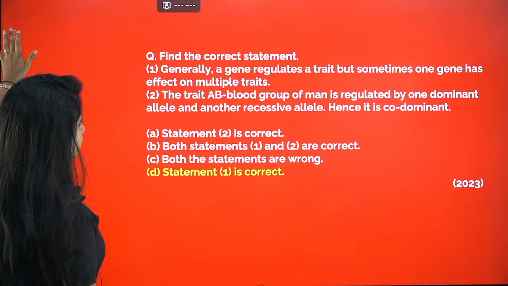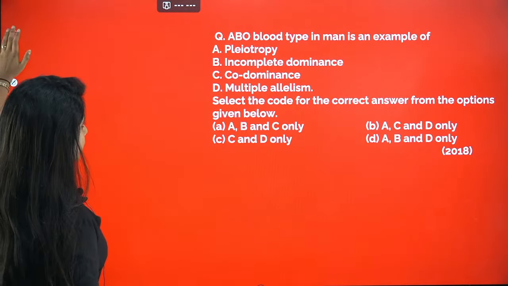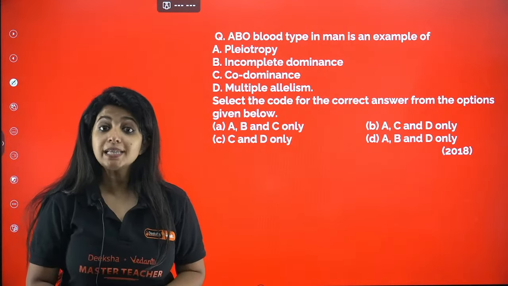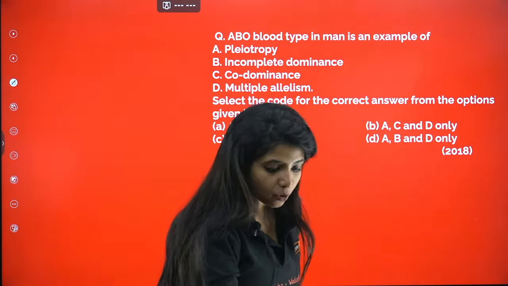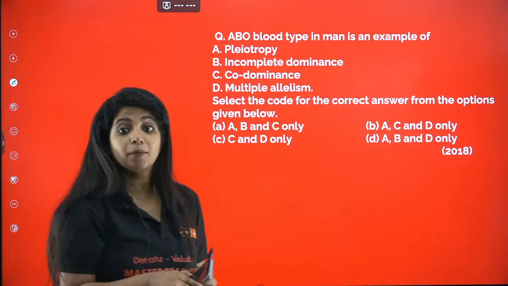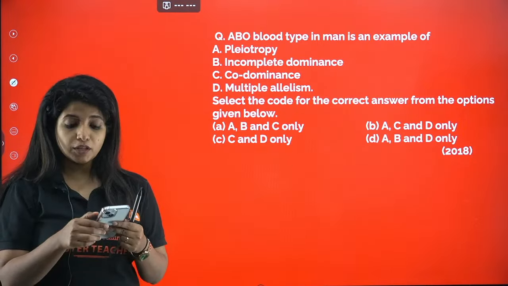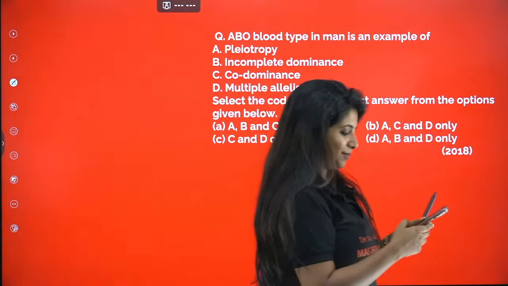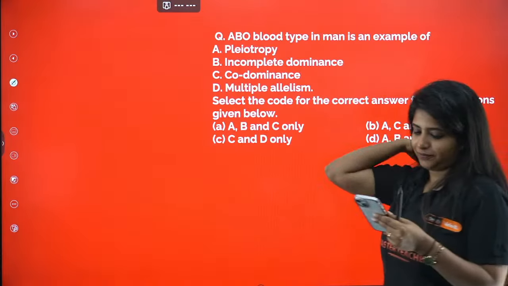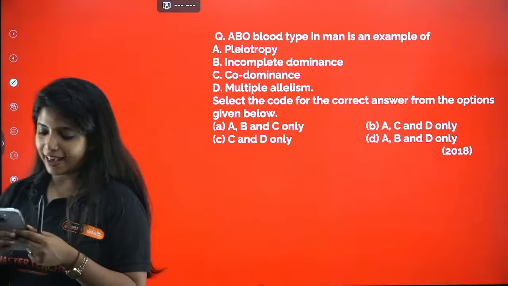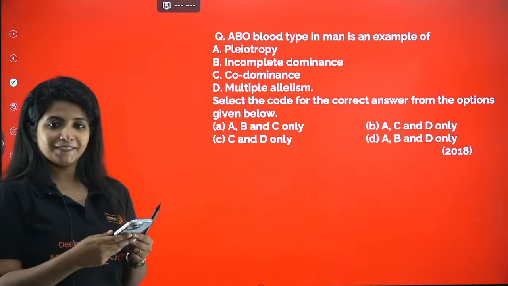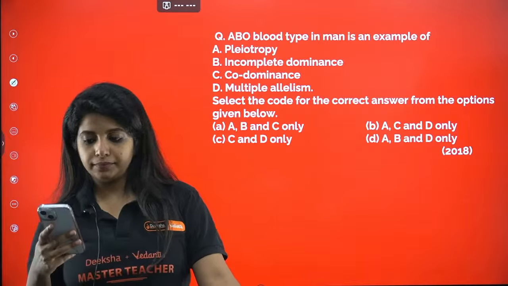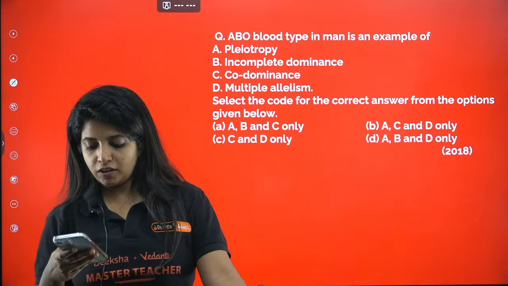Let's go with the next question. Try to solve this question. ABO blood type in man is an example of pleiotropy, incomplete dominance, codominance, multiple allelism. D for donkey. Okay. Nagaraj is back. Hi, Nagaraj. Okay. ABO blood type in man is an example for. Come on.